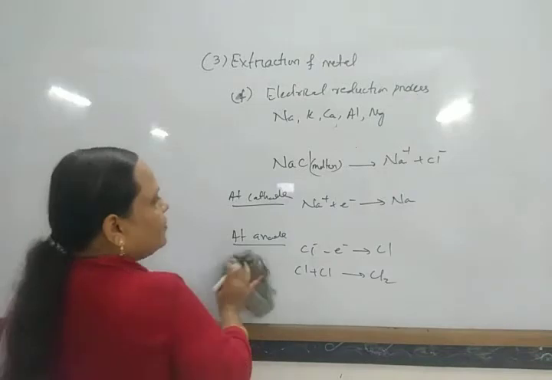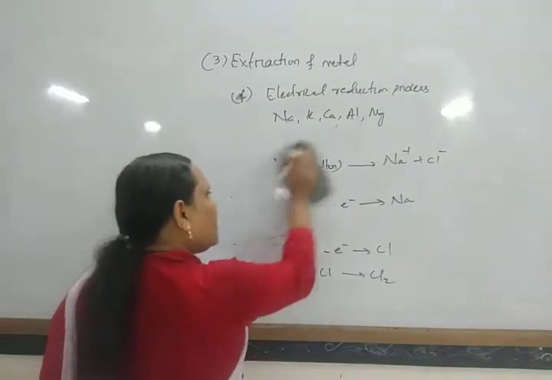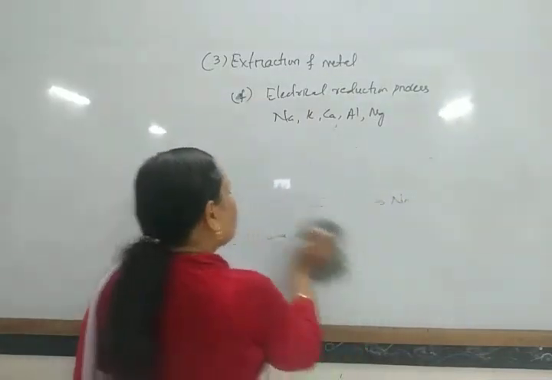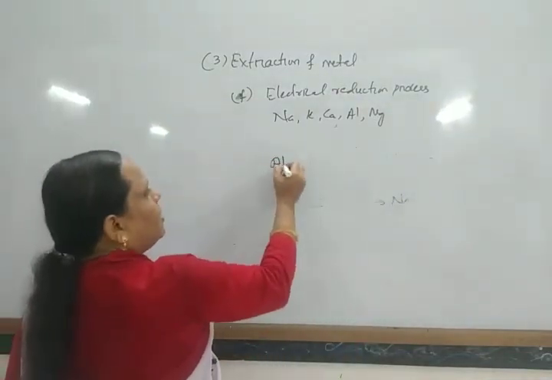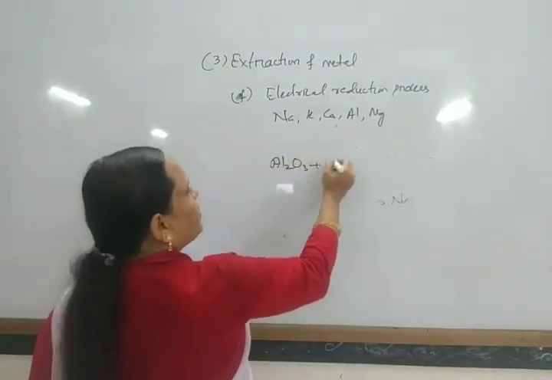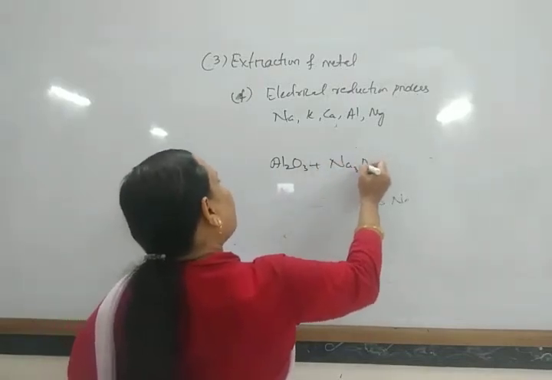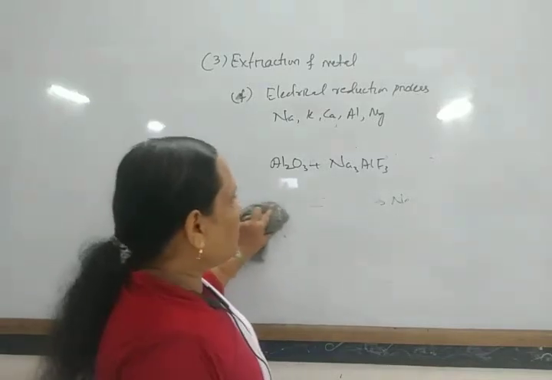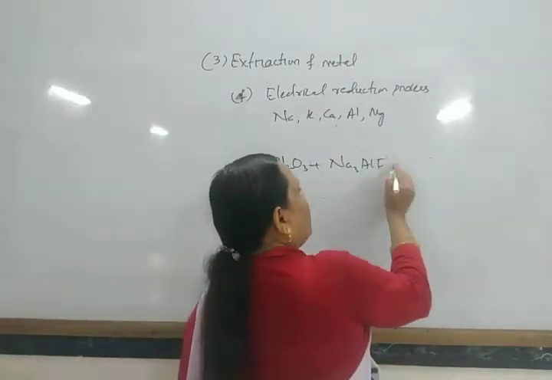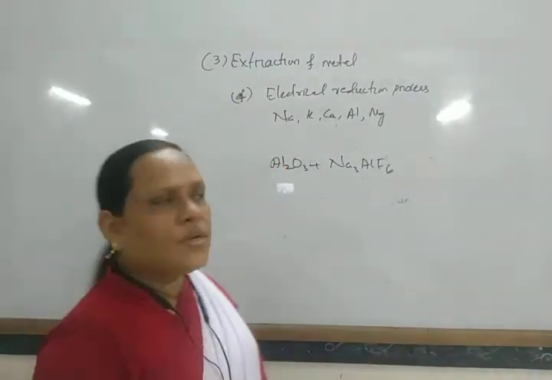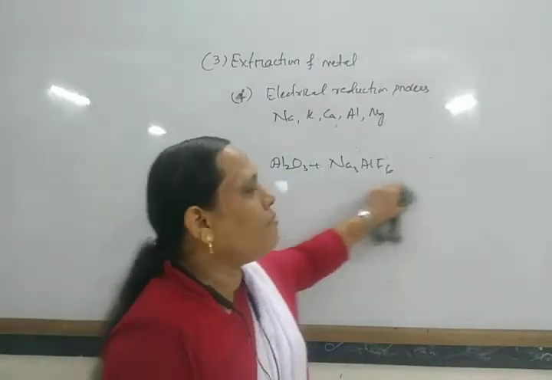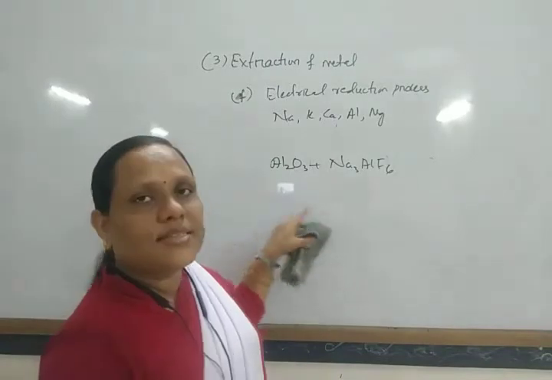Similarly, in the extraction of aluminium, along with aluminium oxide, some amount of cryolite is used so that it decreases the melting point and increases the conductivity.